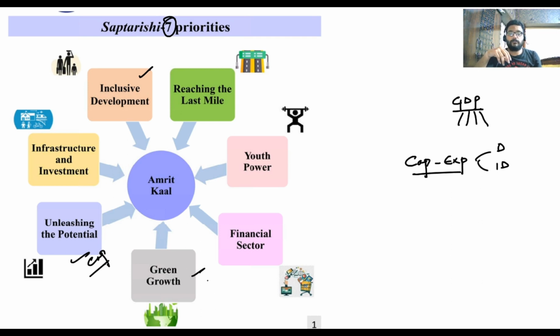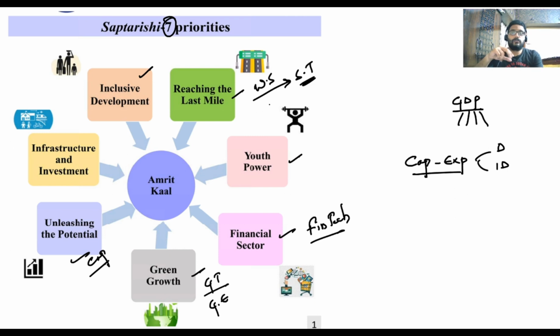Green growth means coming up with green technologies, improving the green environment or green cover, coming up with clean energy technologies, having a tie up with the developed countries, or coming up with innovations, etc. Next, financial sector reforms, like giving a license to a lot of fintech companies, banking reforms, strengthening non-banks, etc. And the youth power is the next, reaching the last mile, that is, the weaker sections need to be promoted, SCSTs need to be promoted, etc. So Saptarishi, that is the seven important priorities we have, targeting all these priorities at a large scale.